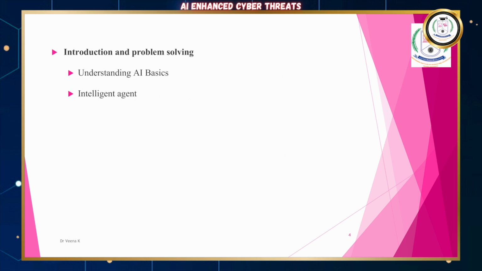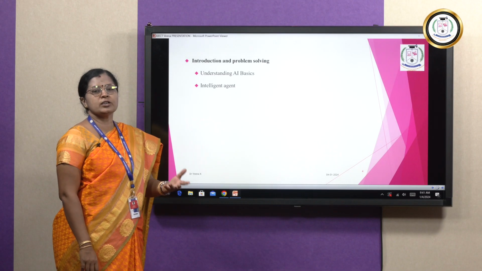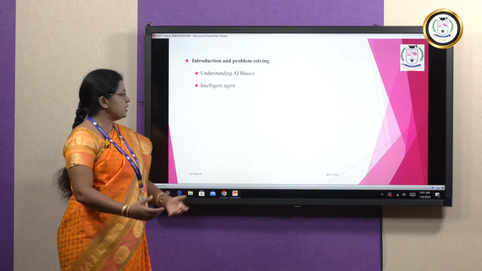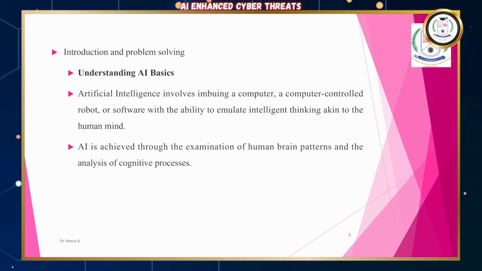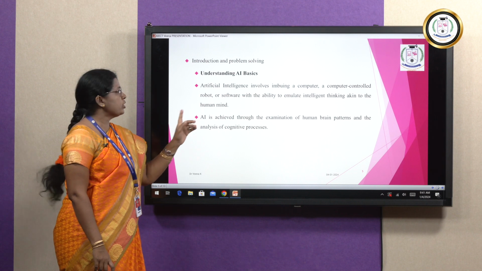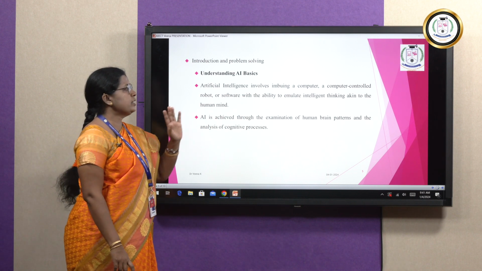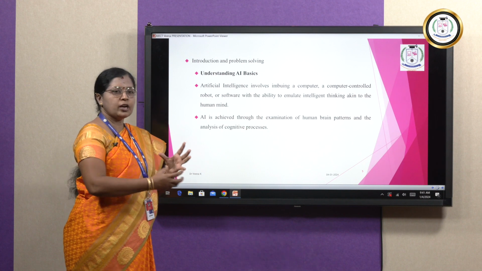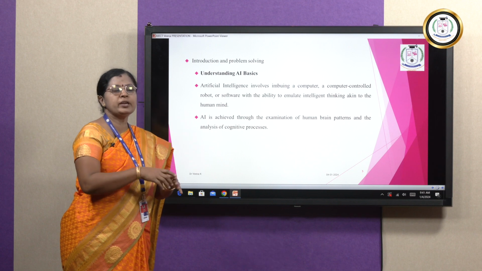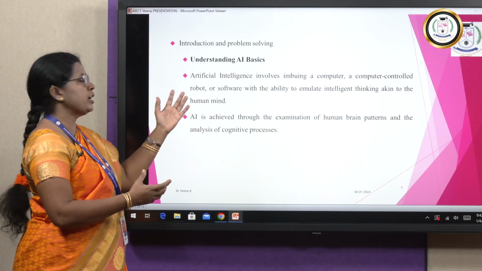Next is the introduction and problem solving. We should first understand what AI is, then what an intelligent agent is, and only then can we go into the details. First, what is artificial intelligence? It involves a computer controlled robot, or software, or an intelligent agent thinking. You make the computer think like a human being and act like a human being. Everything we do like this is using artificial intelligence.